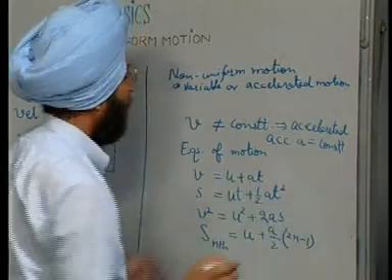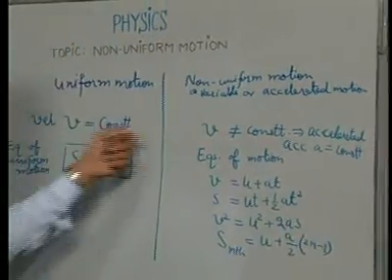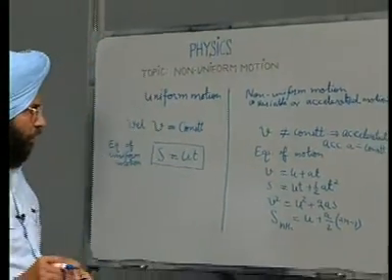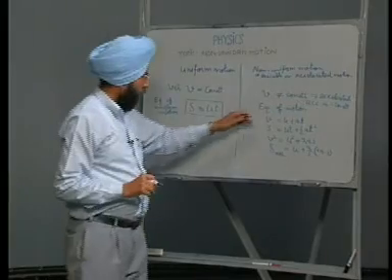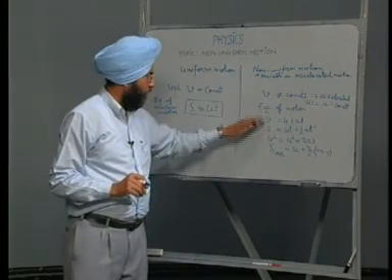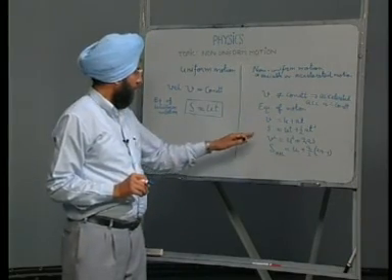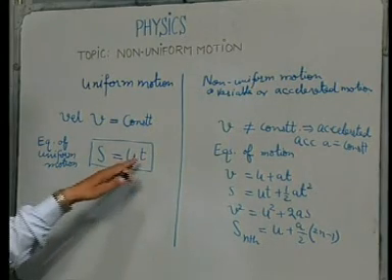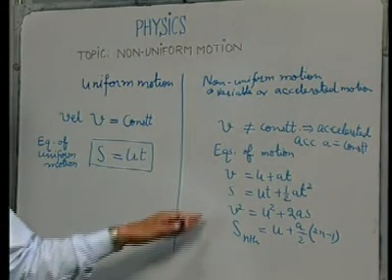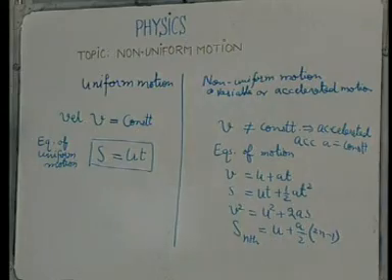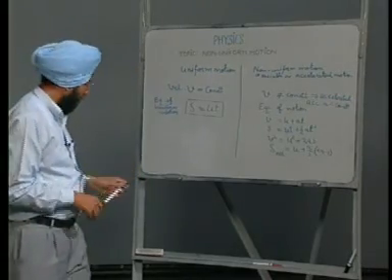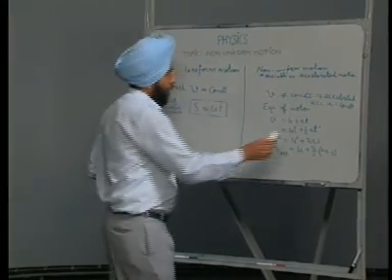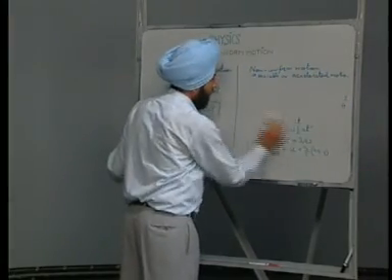In uniform motion, velocity is constant. In non-uniform motion, acceleration is constant. So, these are the equations of motion for non-uniform motion, and the equation for uniform motion is only a special case of these equations. Now, we start with the fundamental quantity for accelerated motion, acceleration.